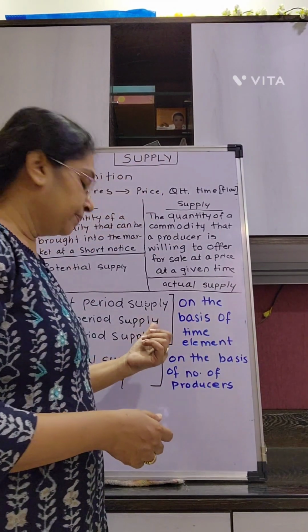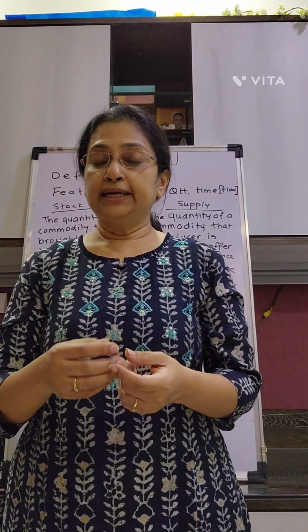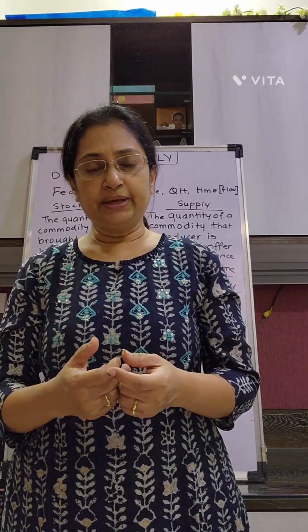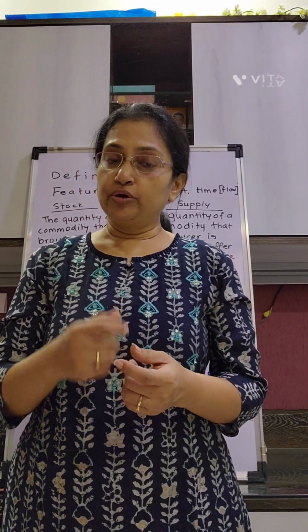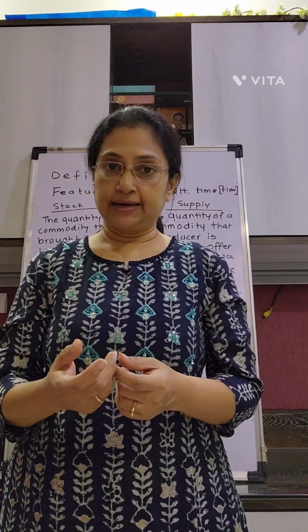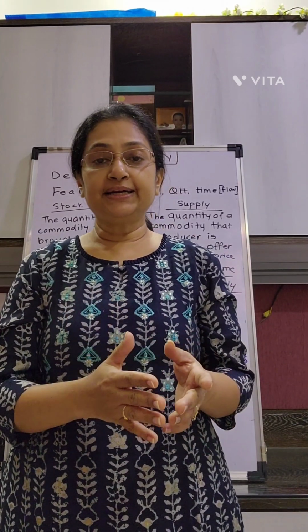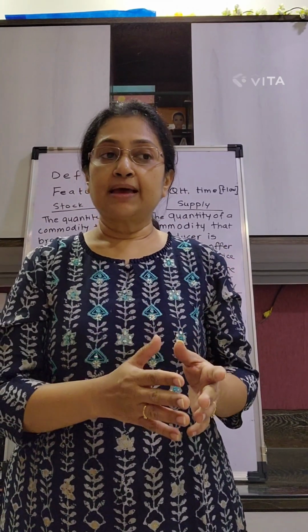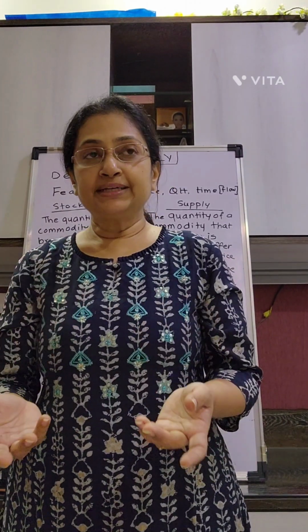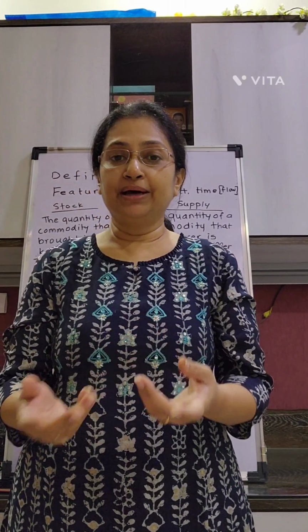Coming to the short period supply, it refers to a time period which is a little longer than the market period, but it is also a short period, during which the producer can bring about changes in the quantity supplied to a certain extent. It is not so rigid as market period supply, because market period supply is a very short span. For example, it could be just a week or just 3 to 4 days. But short period supply, you can visualize to be something like a month's time.